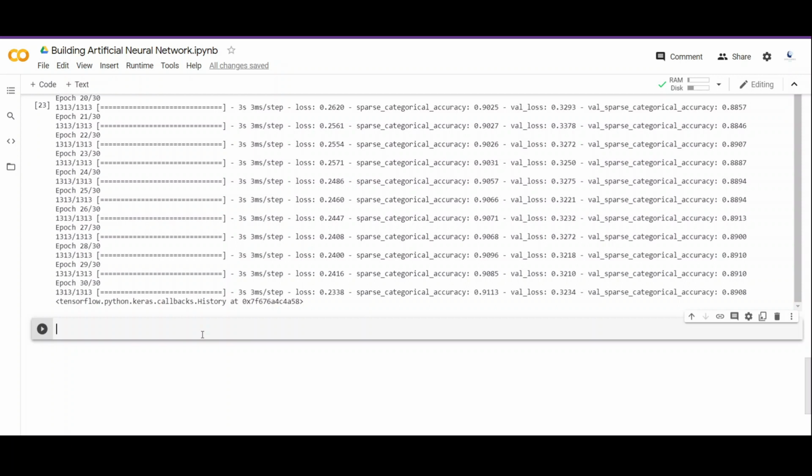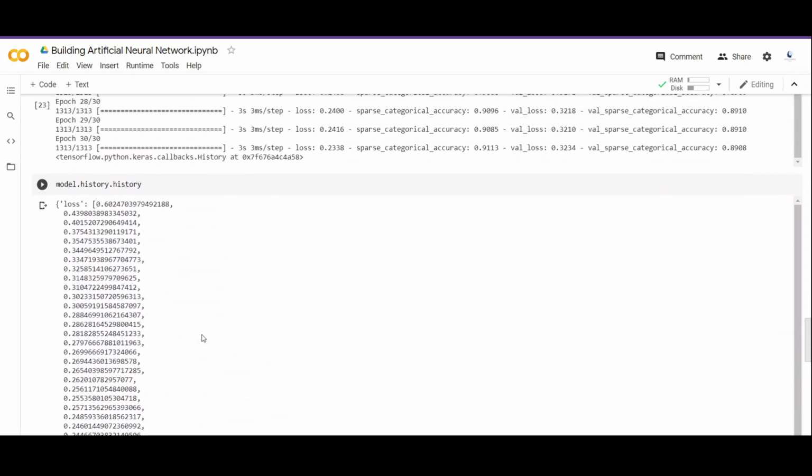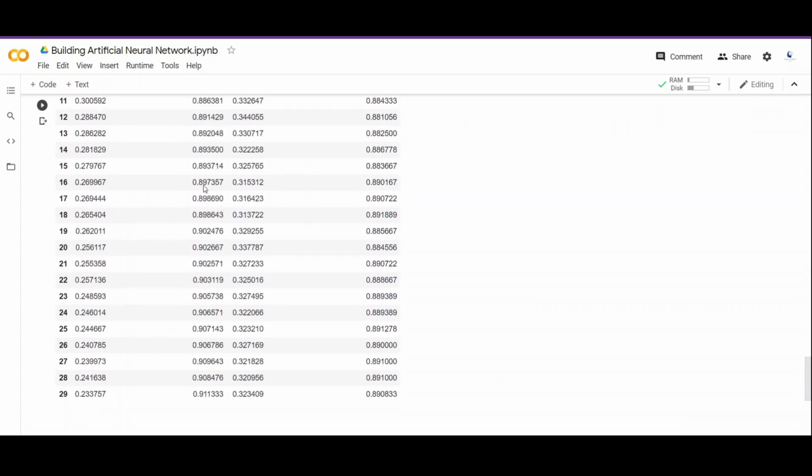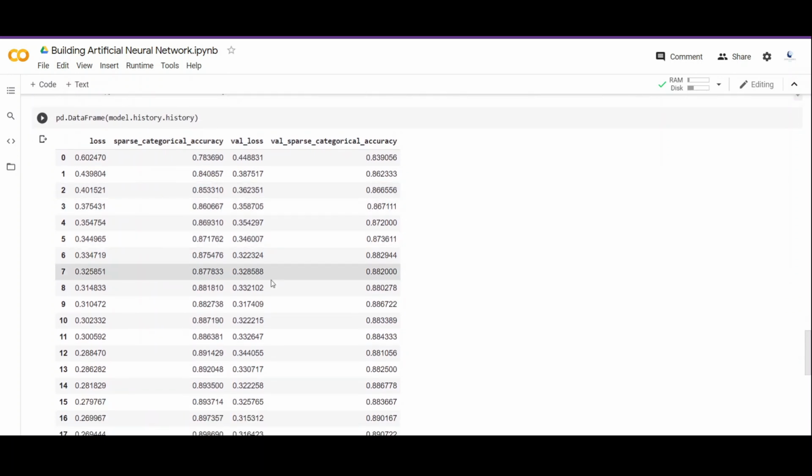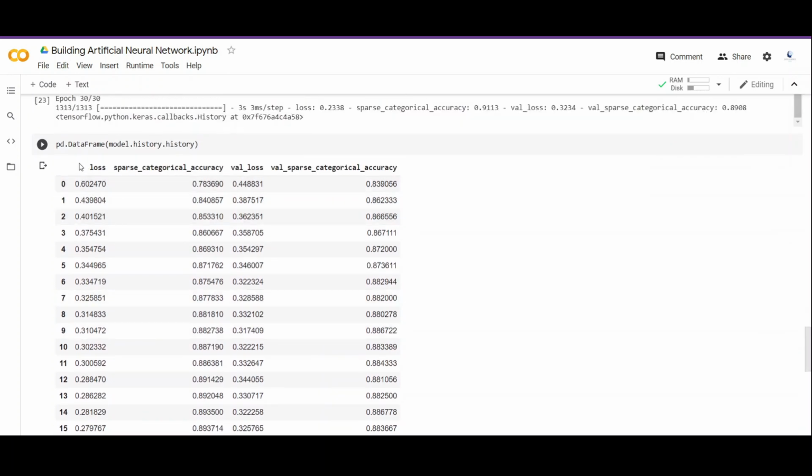So TensorFlow gives us a functionality where it provides the history of the model. So we call model.history.history and we get a dictionary as an output, which is not much readable to us. So we have to make it readable. So what we do, we can change it into a data frame. So we just have to call pd.DataFrame and then pass model.history.history to get a nice view of the data. So now this information looks more representable and we can understand what happened at each epoch. So now let's save it into a variable called loss so that we can visualize it further.